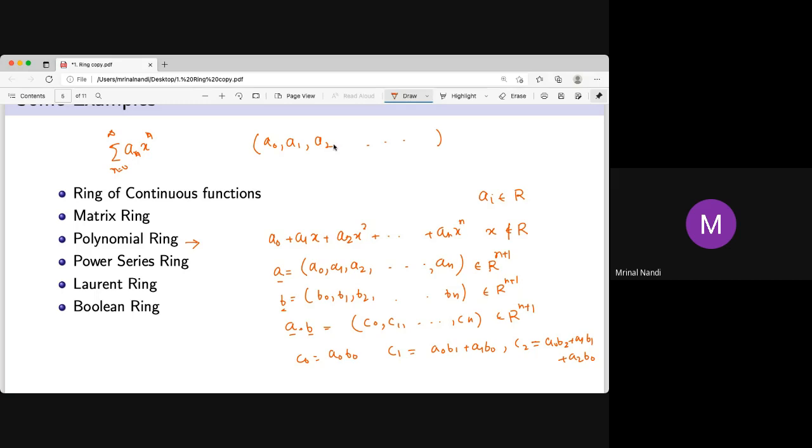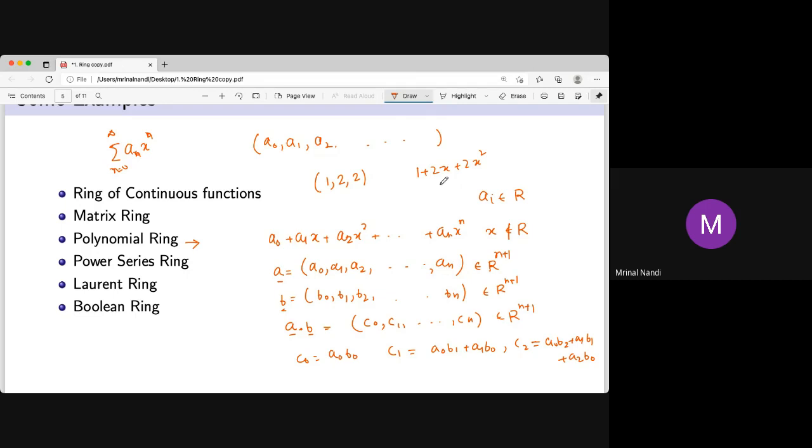Then there is the important thing, called the evaluation function. When you evaluate some polynomial at some point, this is called the evaluation function. So what is the evaluation function? If you want to evaluate, say this is a polynomial, say 1, 2, 2. So what is this? By formal notation the expression is 1 plus 2x plus 2x squared. This is a formal thing. So here again, it is not x into x. It is not 2 into x into x. It is not 2 into x. Or it is not 1 plus 2 into x. It is not that. It is just 1 comma 2 comma 2.